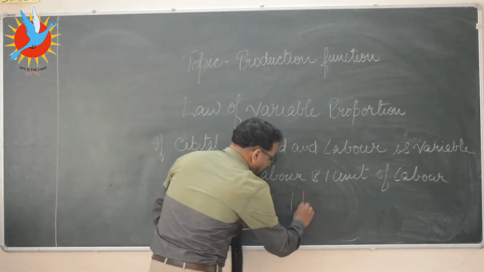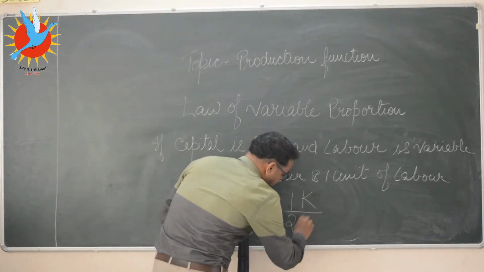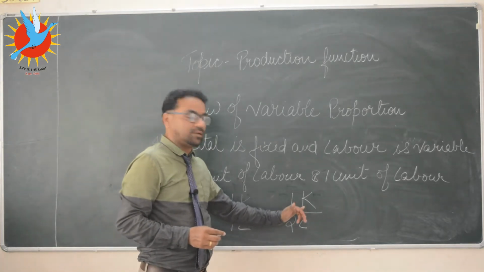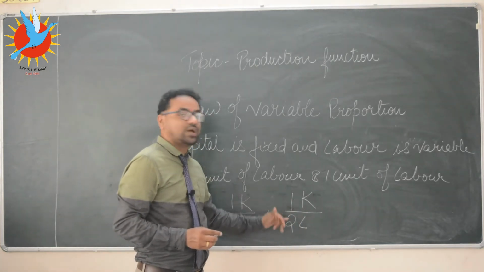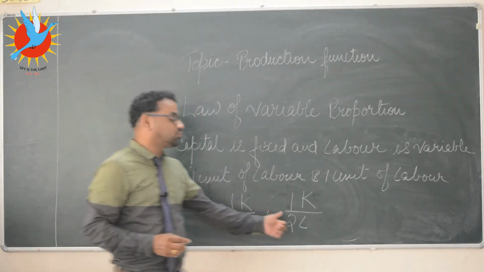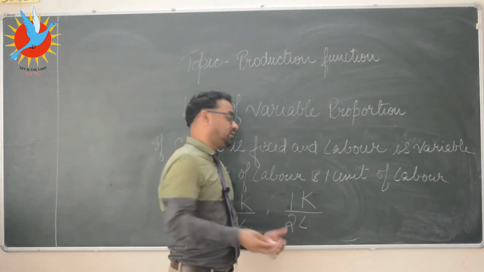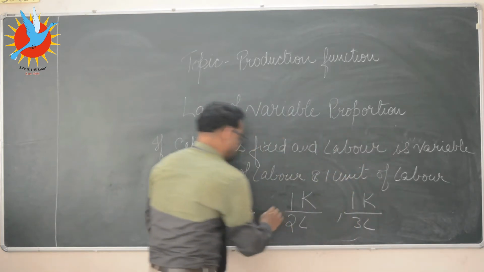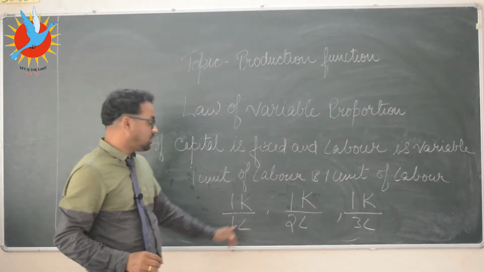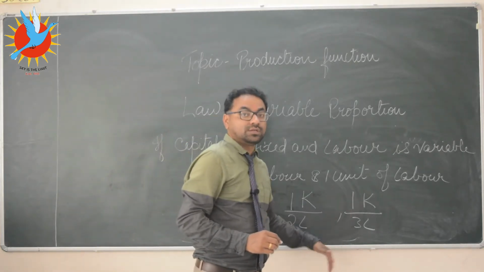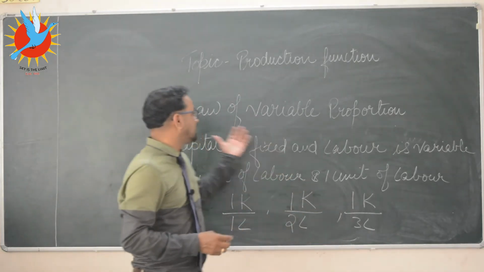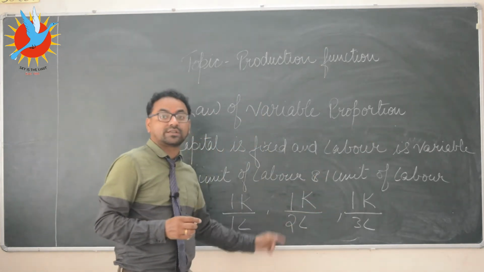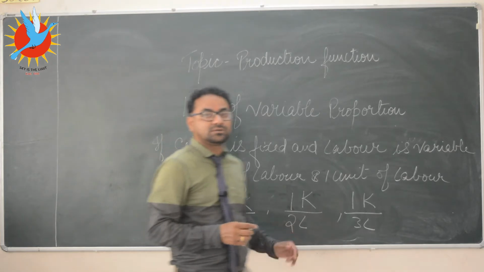Now if capital remains same and labor increases, ratio has decreased from 1 to 0.5, 1 by 2. Same way, capital remaining fixed, labor increases. So we see that this ratio 1 upon 1, 1 upon 2, 1 upon 3 is changing, is variable. That is why such law is called law of variable proportion. Ratio and proportion are changing.